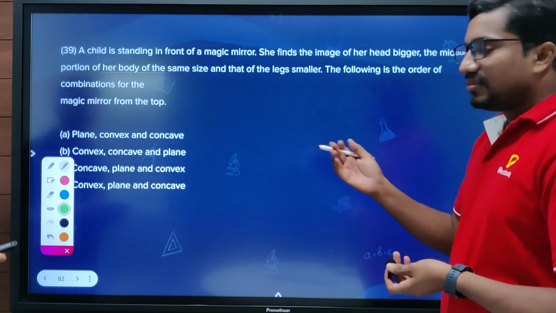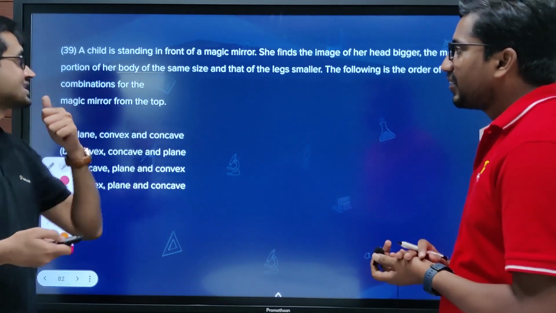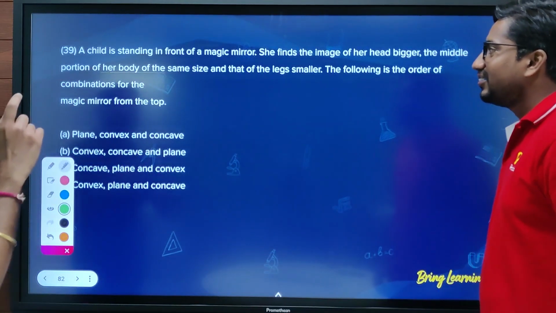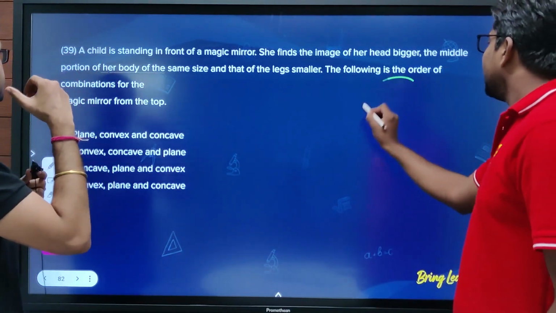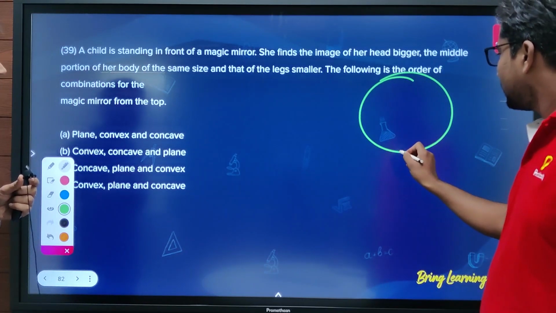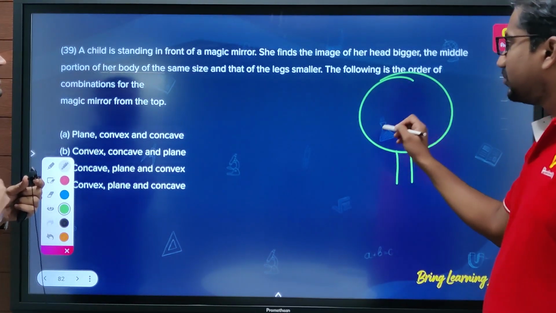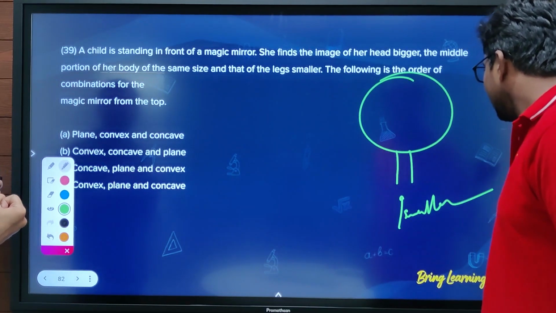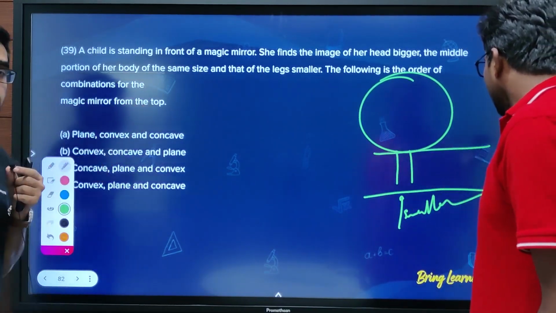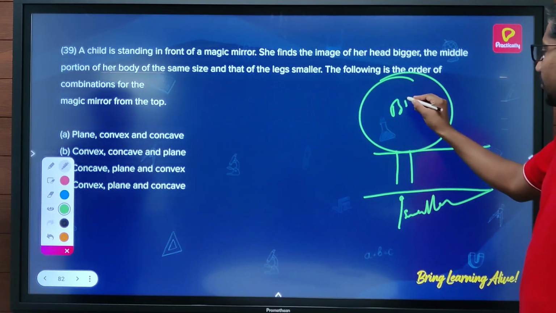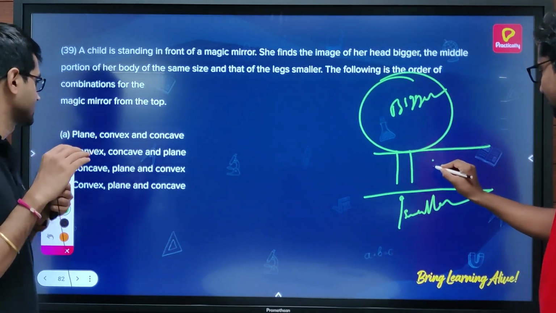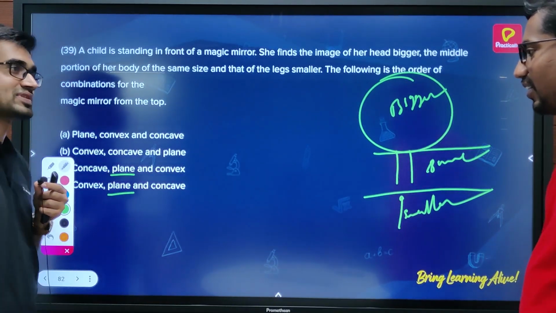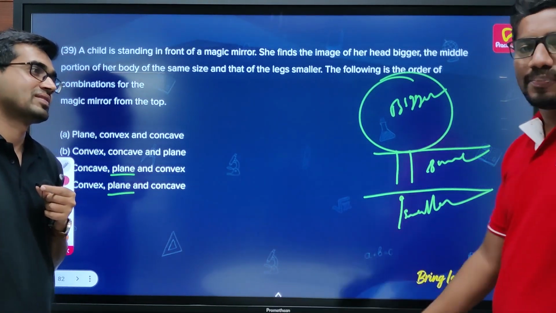We are at the last two questions, so let's do them completely. A child is standing in front of a magic mirror. She finds the image of her head bigger, the middle portion of her body the same size, and the legs smaller. The following is the order of combination for the magic mirror from the top. Here, this is the bigger one, and the middle is the same size. Same size is definitely the plane one.